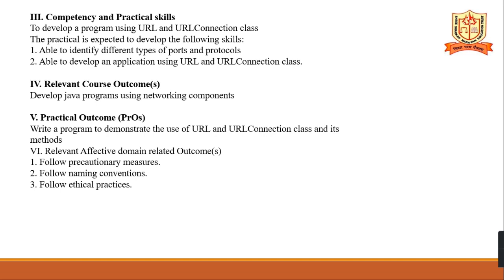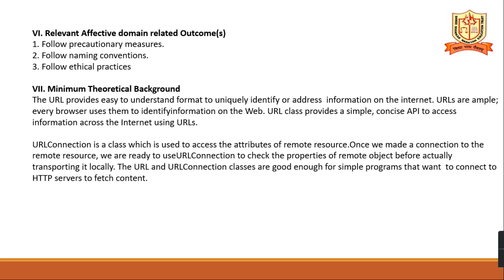Here in this practical we will see the different types of ports and protocols, and the applications developed by URL and URLConnection class. The course outcome is to develop Java programs using networking components. Practical outcome, that is PrOs: write a program to demonstrate URL and URLConnection class and its methods. Relevant affective domain related outcomes: precautionary measures, follow naming conventions and follow ethical practices.